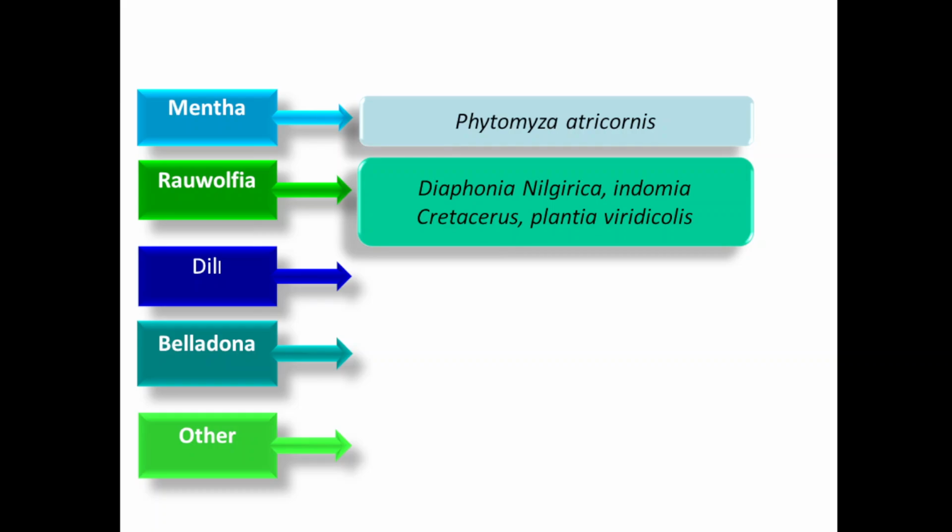Second one is Rauwolfia serpentina, which is damaged by insects like Diphonia, Nilgirica, Indomia, Cretaceous, Plantia viridicolis. These are the species which cause damage to the Rauwolfia plant.